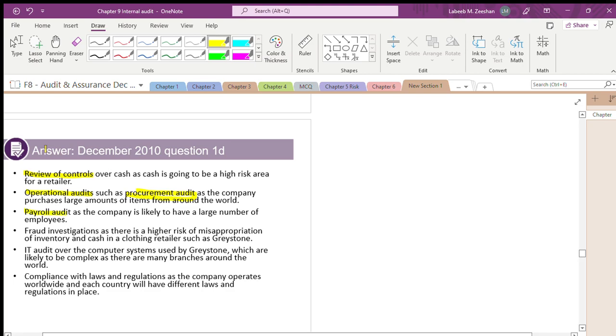What additionally does the internal auditor do? They will do the payroll audit, whether we are paying the right people who are presently working in the organization. Internal auditor will also work on fraud investigation, IT audit, and compliance with laws and regulations. The internal auditor will have multiple tasks to be done.